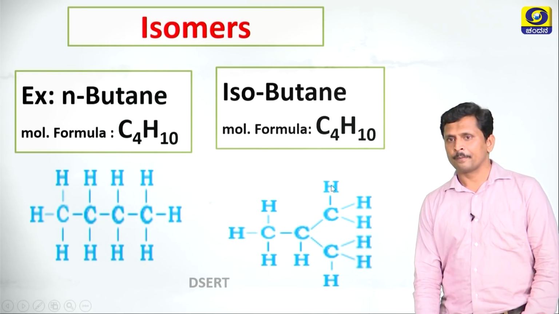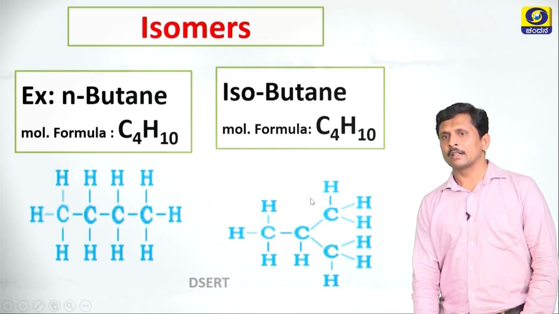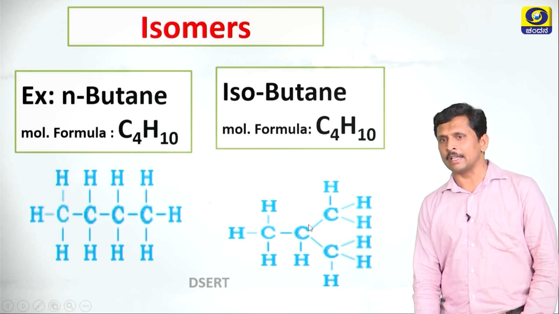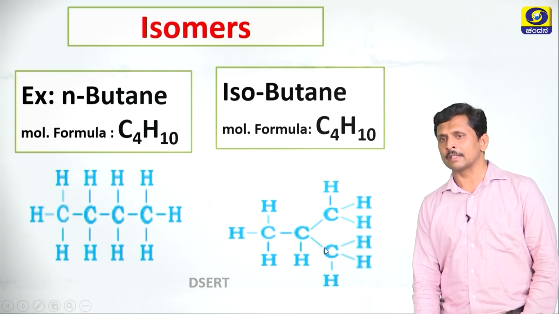See here, there are 4 carbon atoms in both the molecules. In normal butane, the 4 carbon atoms are arranged in a straight chain. Here, isobutane exhibits a branched chain. Out of 4 carbon atoms, 3 carbon atoms are in a linear structure. The 4th carbon atom is attached to the second carbon atom and makes a branch.